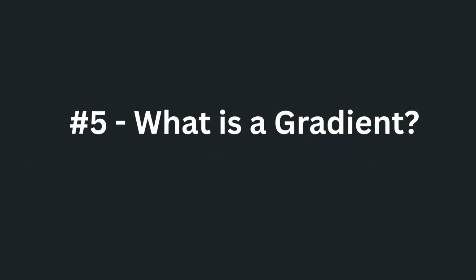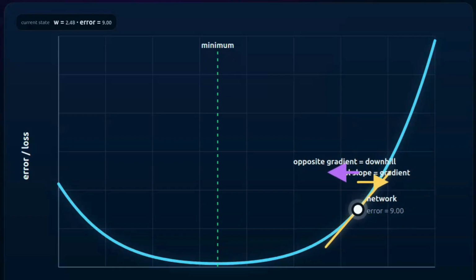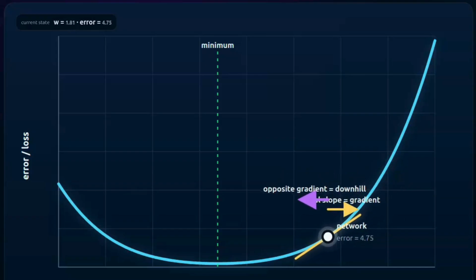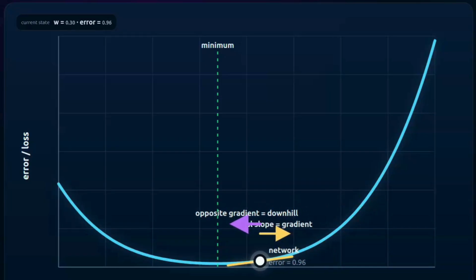So backprop gives us the gradients. But what is a gradient? It's not a GPS map pointing to the perfect solution. It is just a local slope sensor. The gradient simply tells the network, if you change this weight by a tiny fraction, the error will go up. So the optimizer takes a tiny step in the opposite direction.